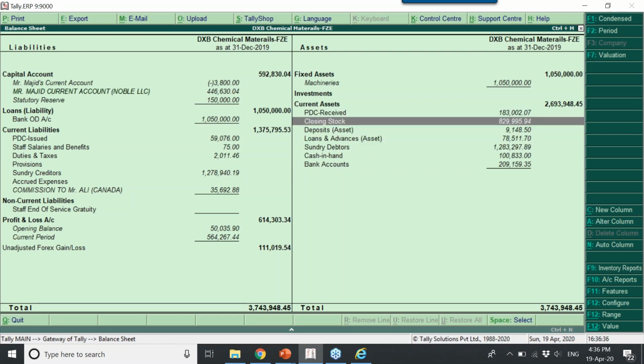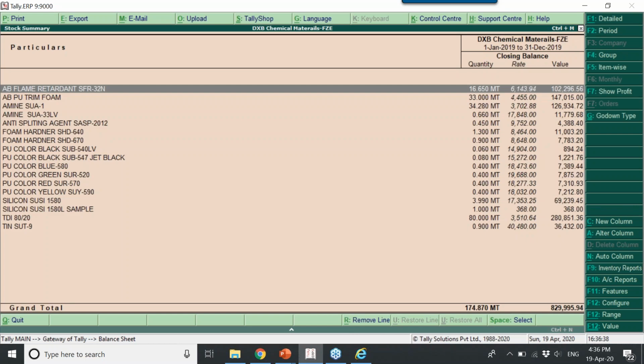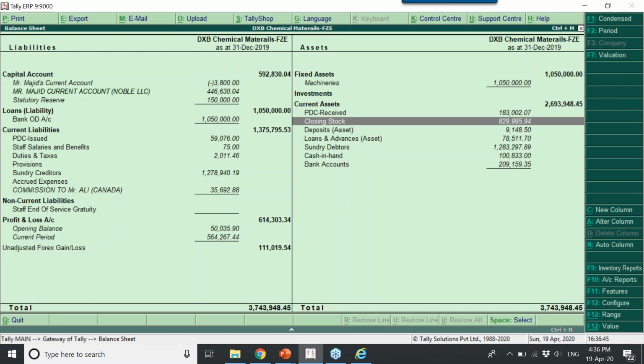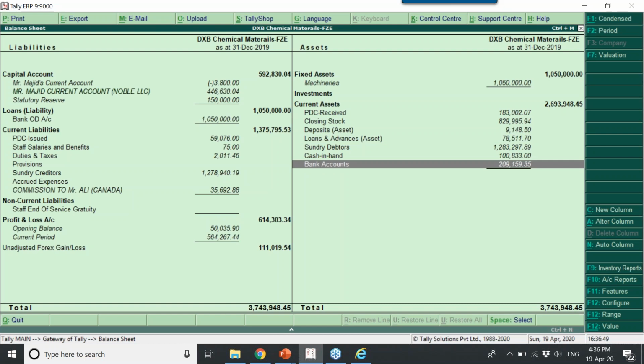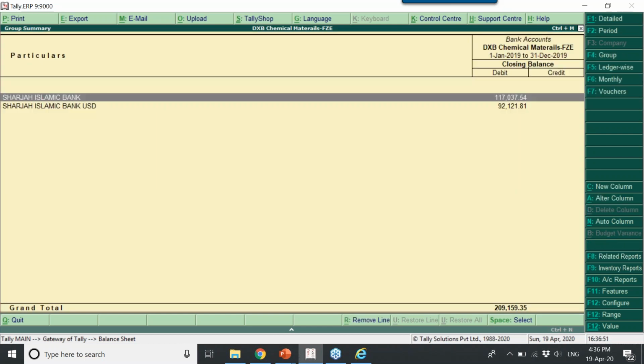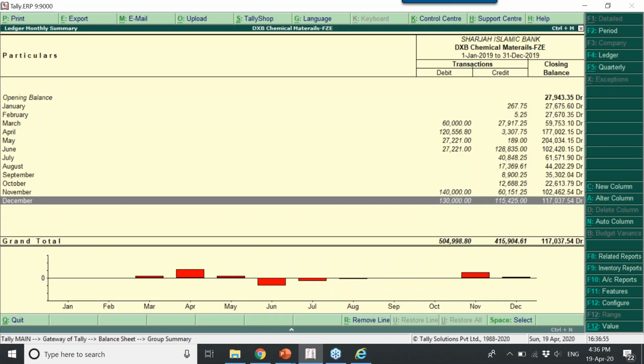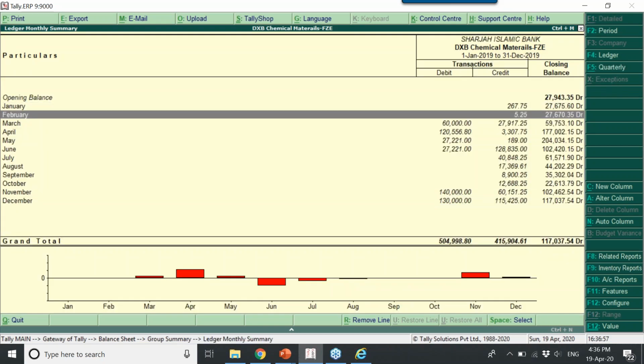These are all the groups. Closing stock. When you hit enter, it will take you to the stock summary screen. Closing stock is nothing but your current asset. Similarly, cash in hand, cash at bank. When you press enter, it shows how many bank accounts you have. And if you press enter, it shows these many transactions happened.